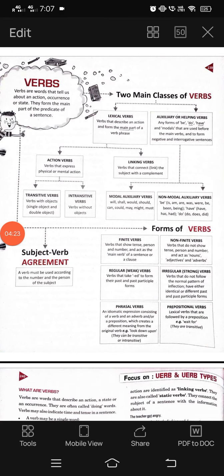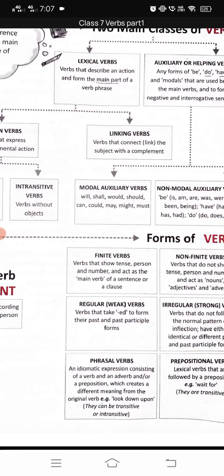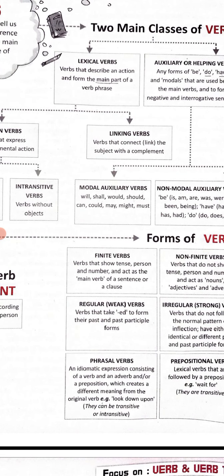Okay. So this was it for the linking verb. Linking verbs are basically used to link the subject with the complement. Suppose I say a sentence: he is a singer. Here I am linking the singer with he. Who is the singer here? He. But with which verb am I linking the singer and he? Is. So is will act like a linking verb. So linking verbs are the kind of verb which connect the subject with the complement.